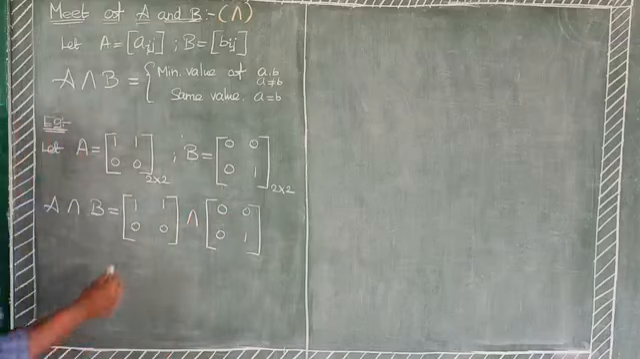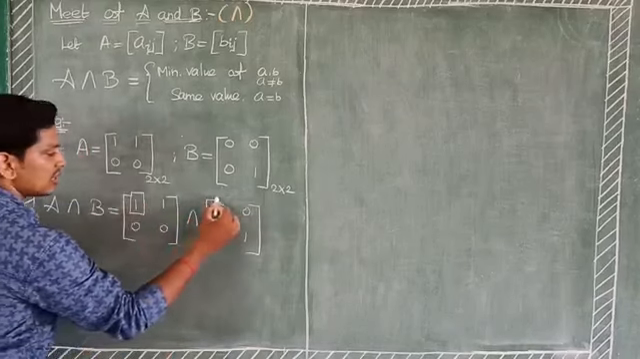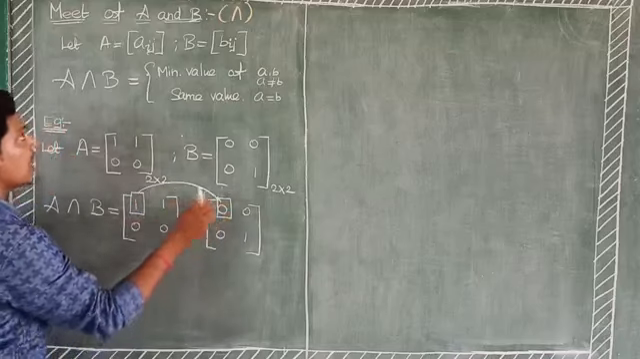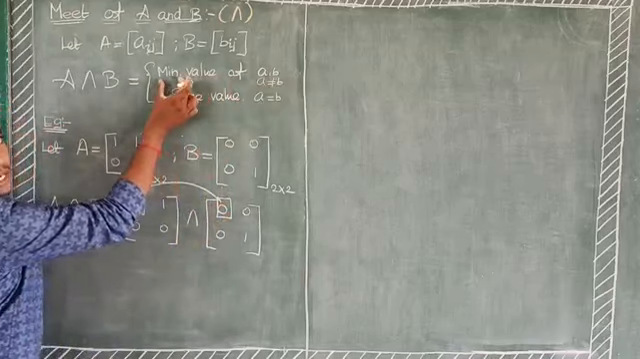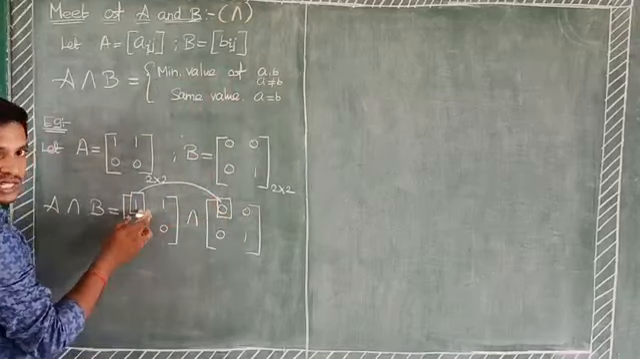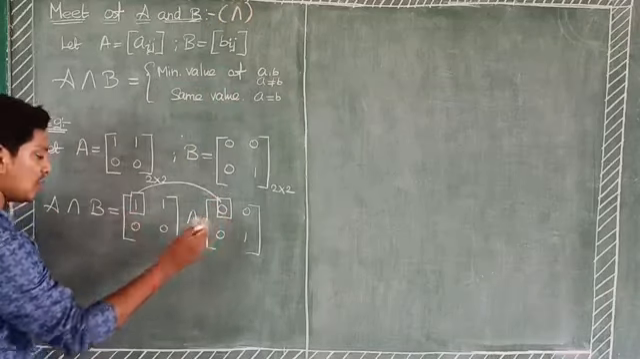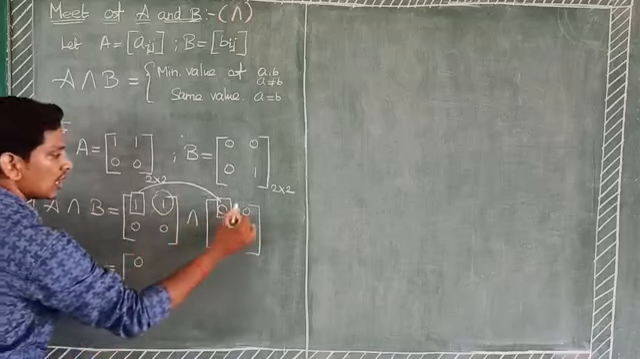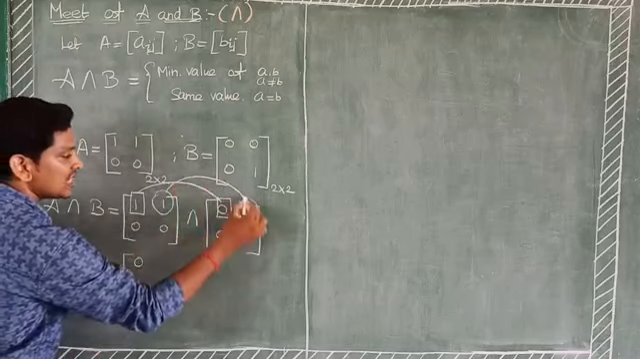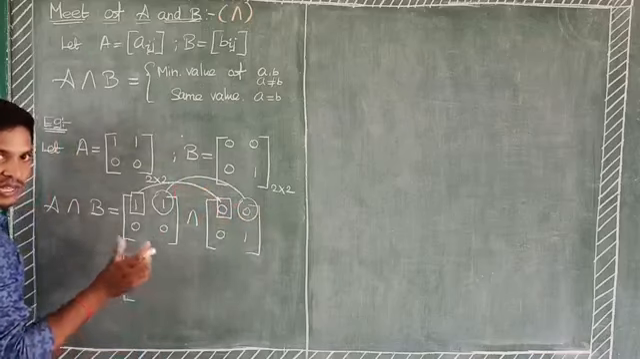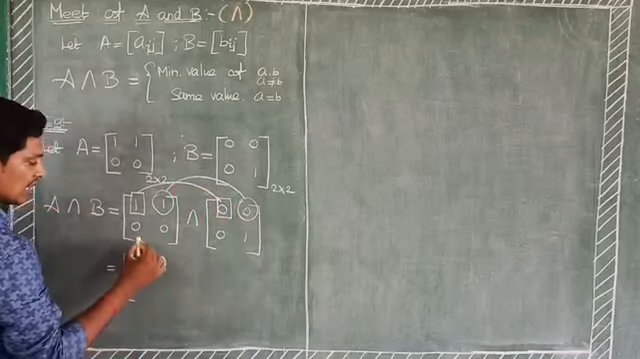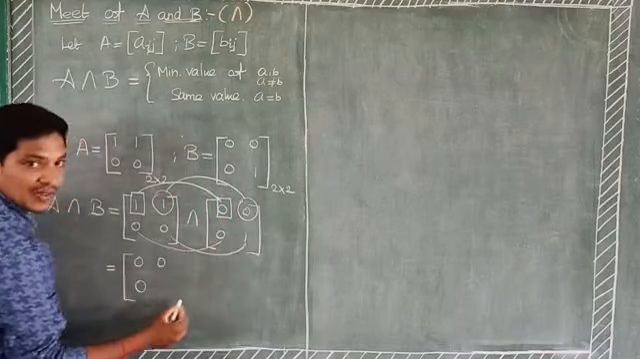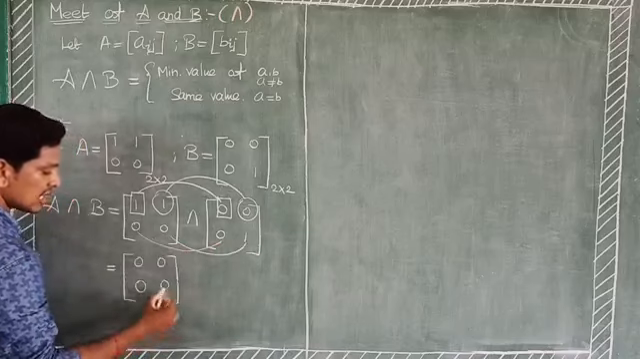Now comparing the corresponding elements, 1 and 0. Comparing these values 0 and 1, they are different, so we take the minimum value. Which is the minimum value? 0 is the minimum value. Therefore the result is 0. Now 1, 0. Comparing these values, which is the least value? Least value is 0. Then 0, 1, least value is 0. Then 0 and 1, least value is 0. This is the result.